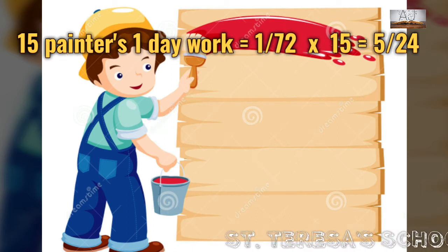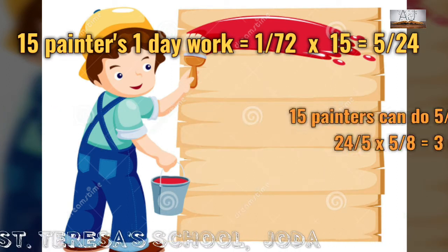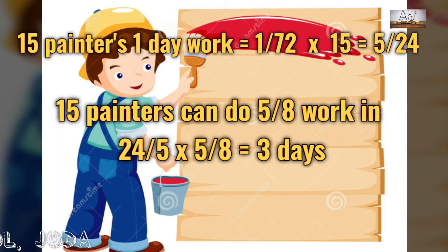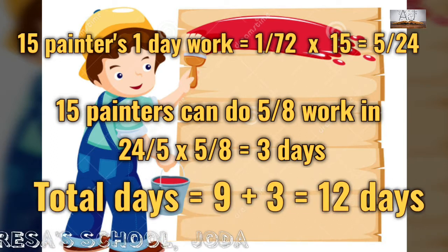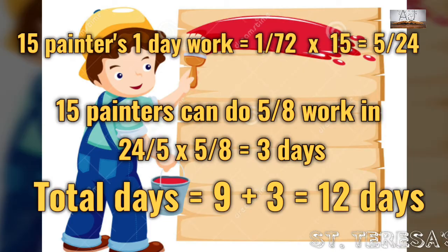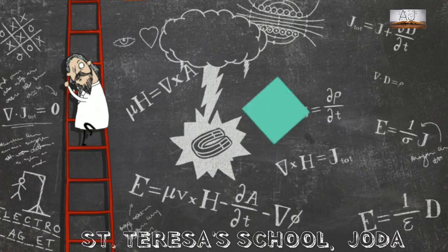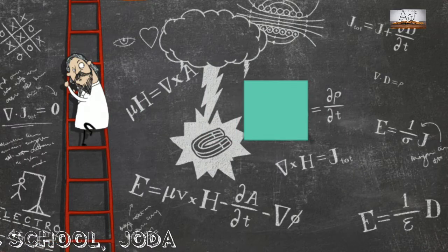So for 15 painters, 1 day's work is 1 by 72 into 15, that is 5 by 24. So 15 painters can do 5 by 8 work in 3 days. So total days: 9 already done by 3 workers plus 3, 12 days. Now let us see chapter 22.